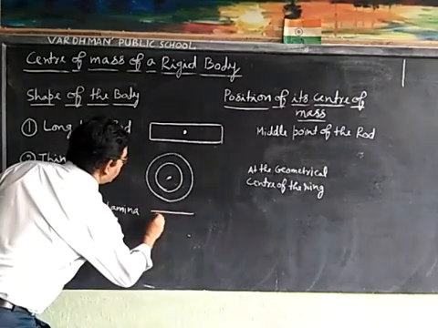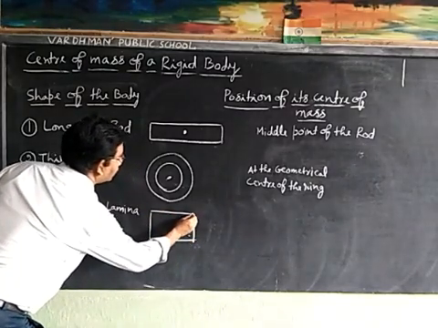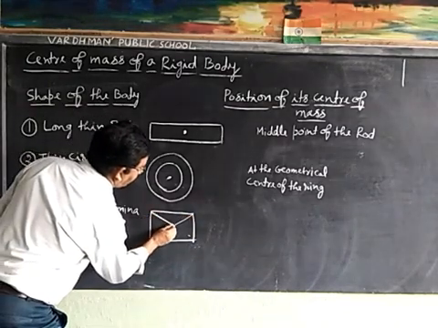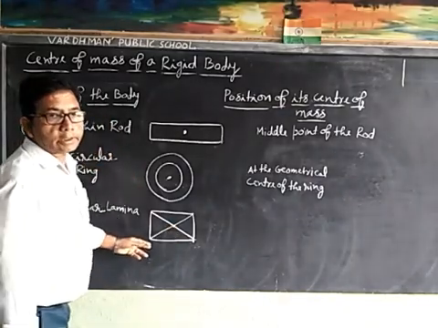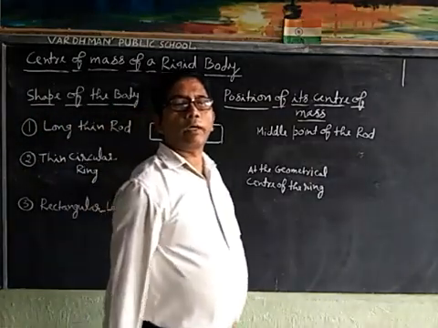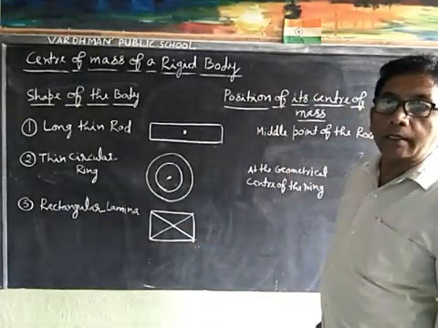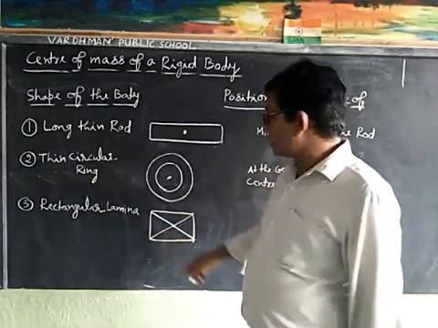Suppose this is a rectangular lamina and its position of its center of mass lies at its point of intersection of its diagonal. Center of mass of the rectangular lamina lies at the point of intersection of its diagonal.